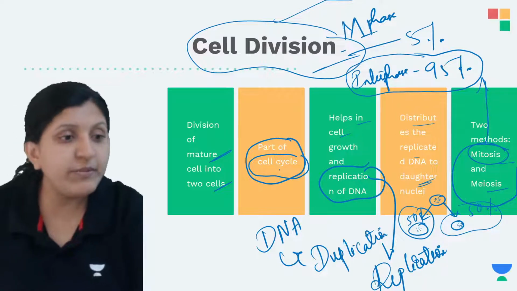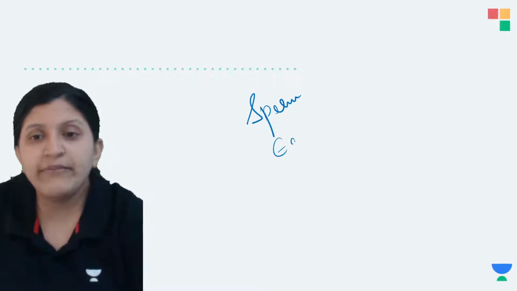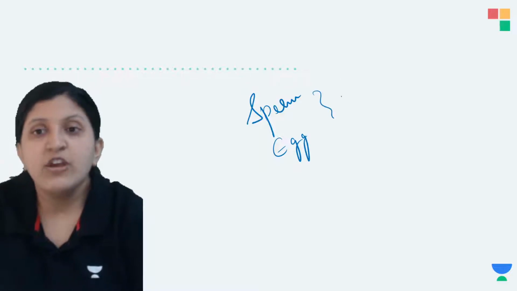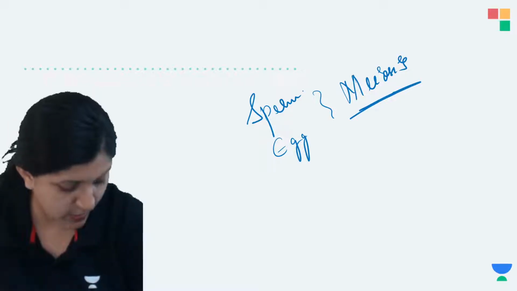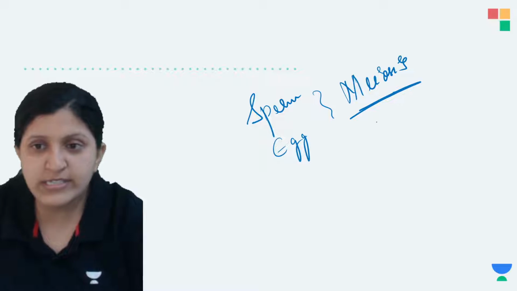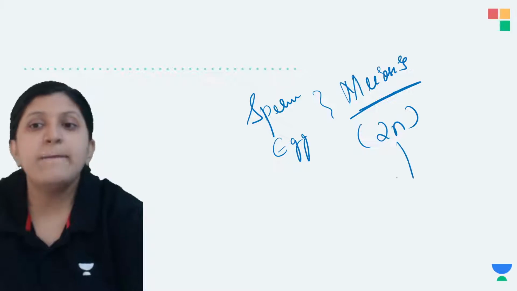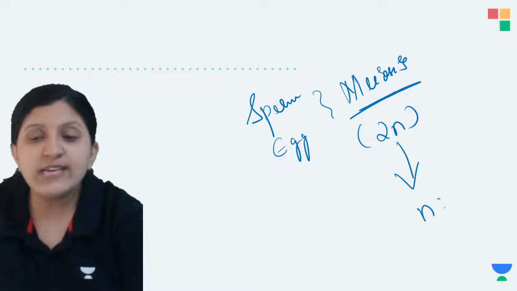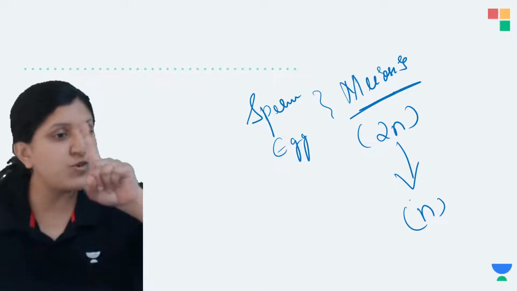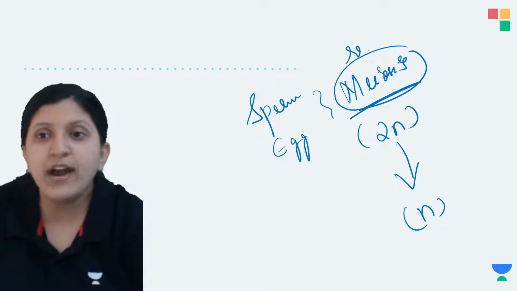But meiosis occurs only when sperm production occurs, or maybe when egg production occurs. That is where you can see meiosis occurring. Let's say the parent cell was 2n, that is, a diploid set of chromosomes. After meiosis is done, the daughter cells formed have only a haploid set of chromosomes, that is, only one set of chromosomes. So we call meiosis a reductional division.